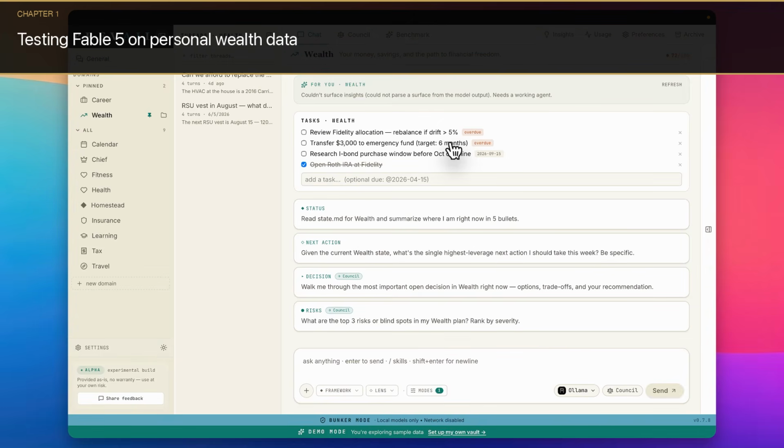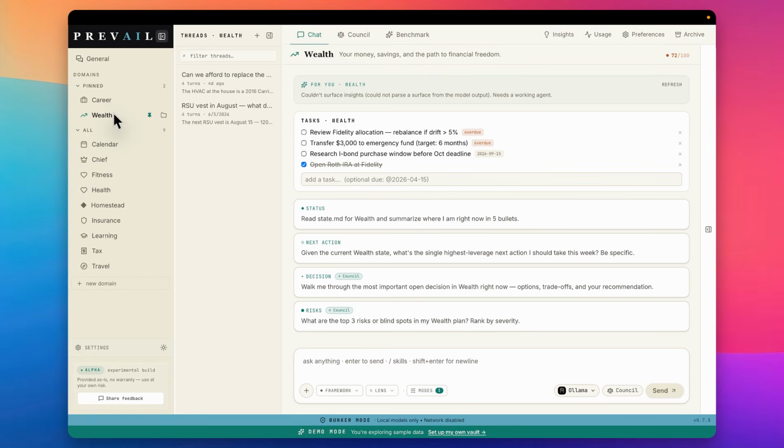Let's find out. So what you're going to do, come over to Prevail.ai, pick your domain of choice. In this case, I'm going to go with the wealth data. And so the question being, if we are asking and answering wealth questions, how effective will this model be compared to the playing field? Now, this is a demo environment, so you can obviously turn this off if you want to follow along. And selecting the wealth domain, you can select any other domain, but wealth is of interest for us.